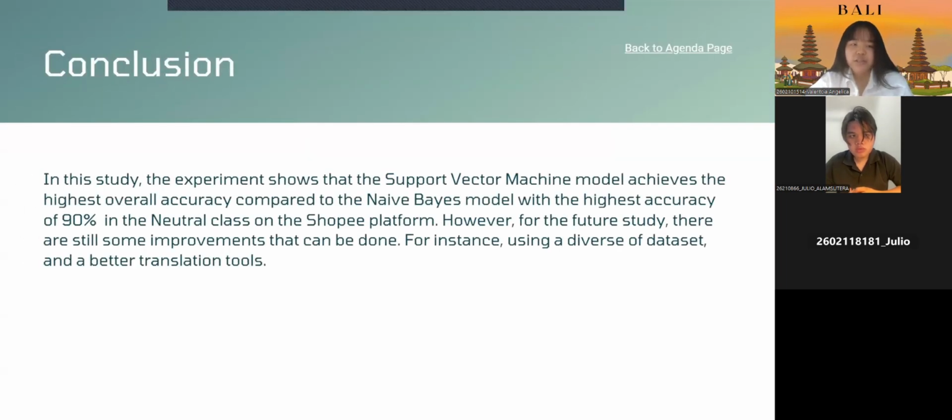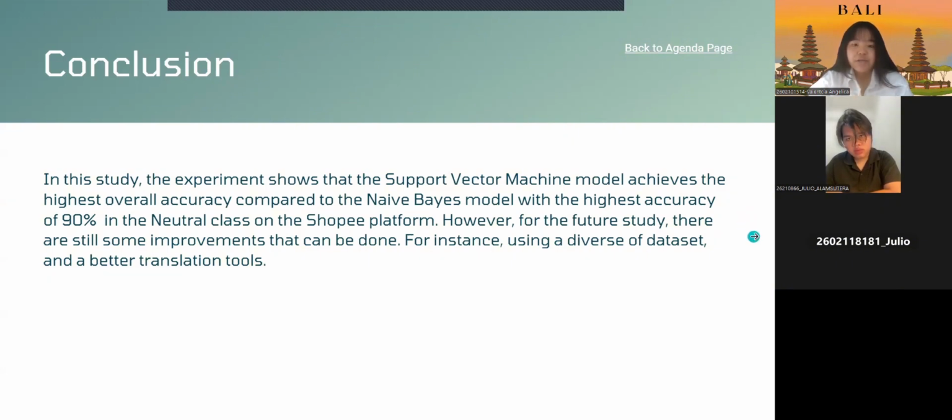And for the conclusion, we can conclude that this study has proved that both support vector machine and naive Bayes can be used to analyze public sentiment, and this can help to determine and analyze the market trend using machine learning for those platforms, especially e-commerce platforms. And from the results that I have explained before, this study achieves the highest accuracy on the support vector machine model compared to the naive Bayes model, with an accuracy of 90% in the neutral class on the Shopee platform.